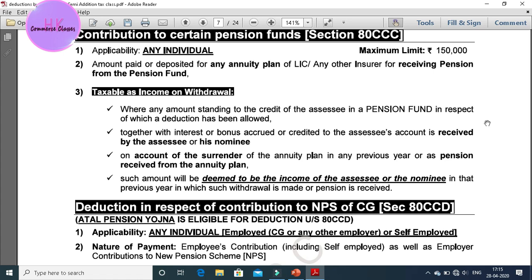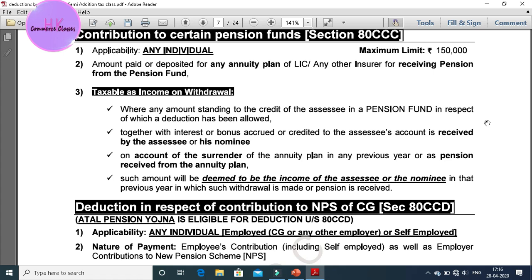The next is amount paid or deposited for any annuity plan of LIC or any other insurer for receiving pension from the pension fund. Any person who invests or deposits money annually with LIC or receives pension from the pension fund is eligible. Further, it is taxable as income on withdrawal.